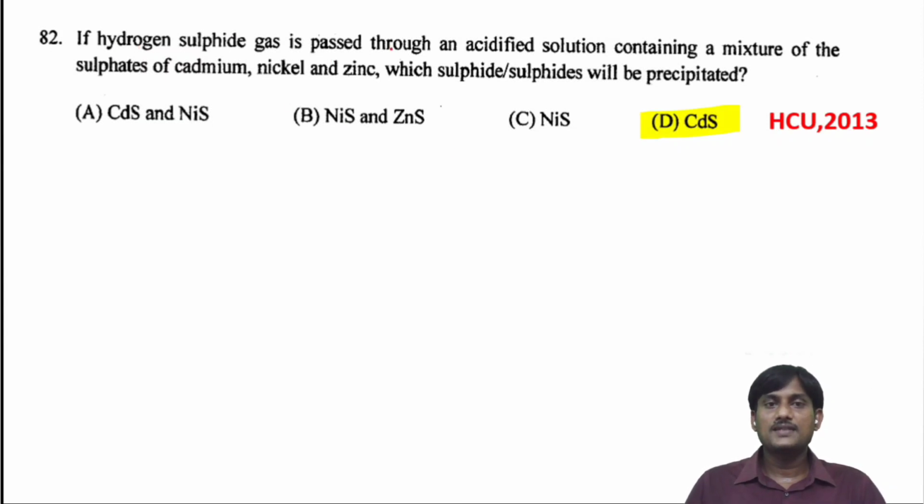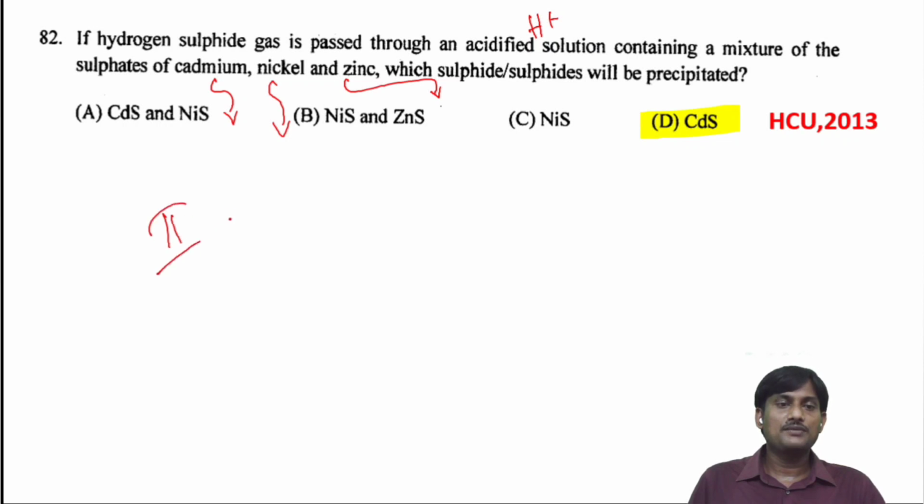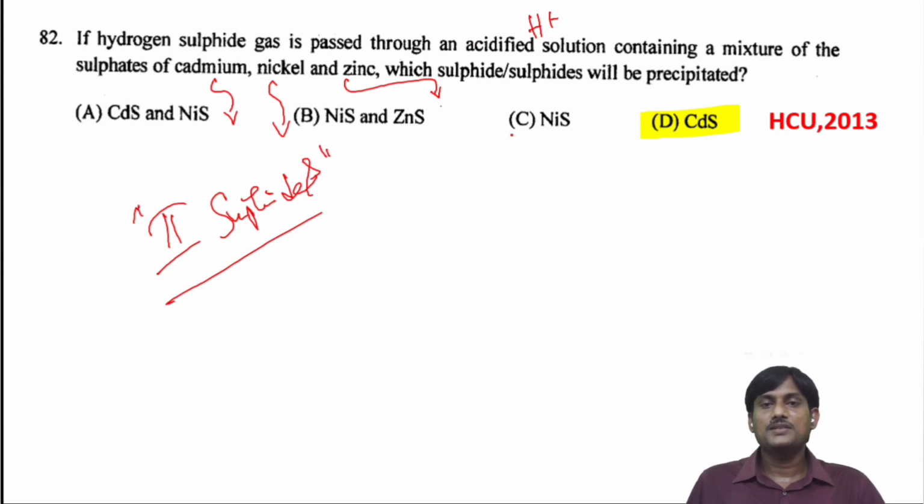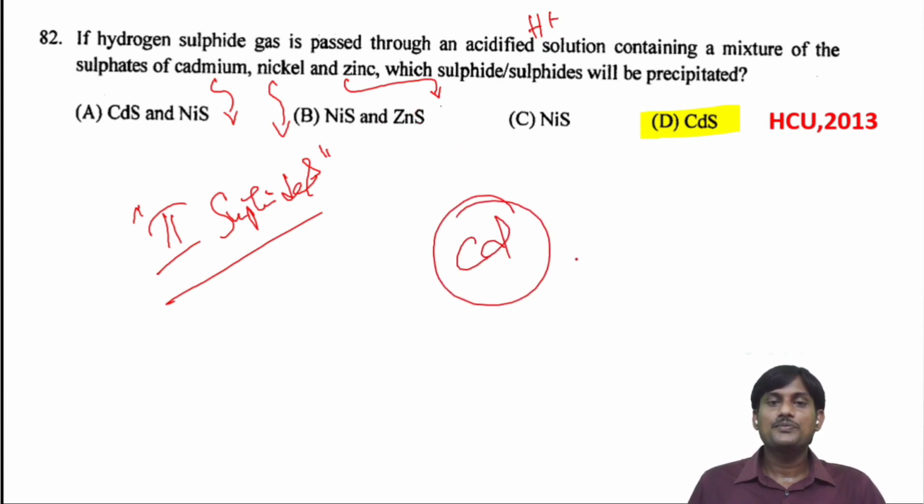If hydrogen sulfide gas is passed through an acidified solution, in presence of H plus, containing a mixture of the sulfates of cadmium, nickel, and zinc, which sulfides will be precipitated? The group 2 sulfides will be precipitated when you pass H2S in presence of H plus ions. Cadmium belongs to group 2, so cadmium will be precipitated as cadmium sulfide.